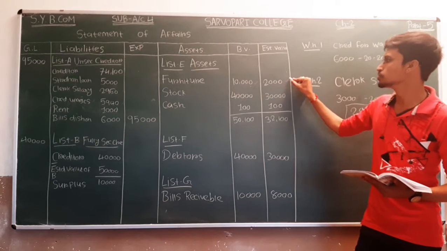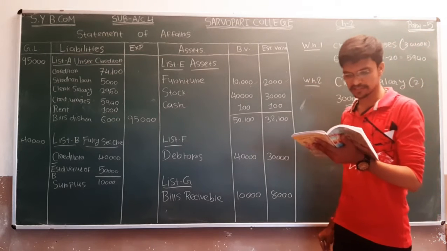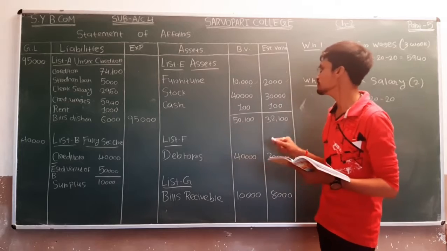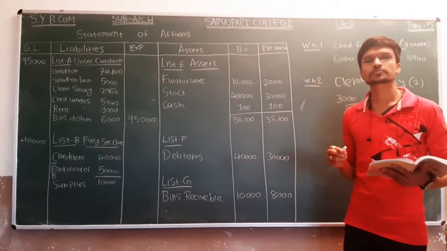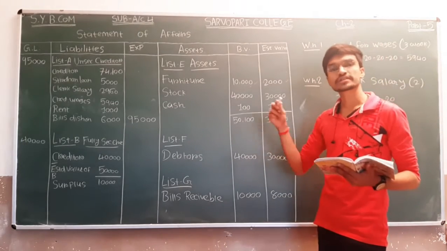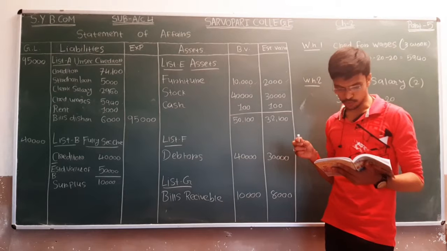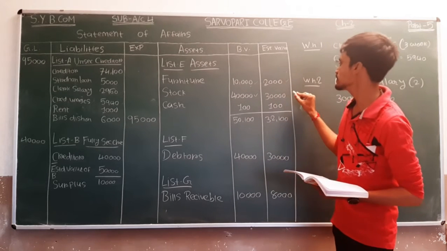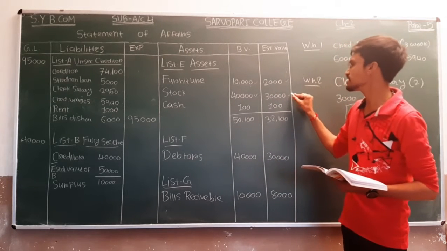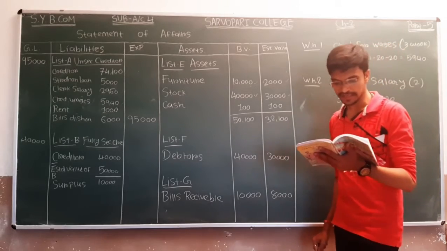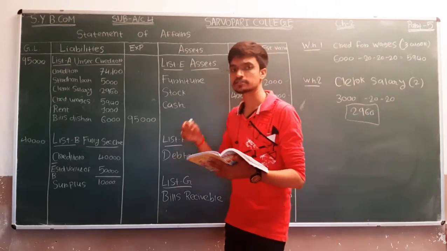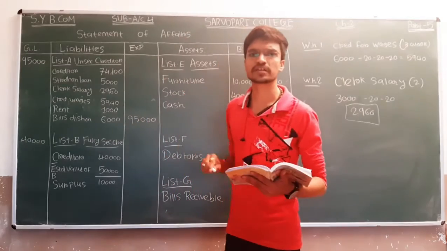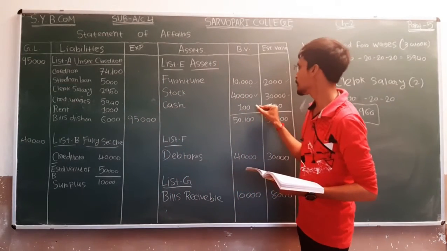Next asset comes, that is stock. So here we are given market price. Market price, that is also called estimated value, and book value. Book value is 40,000 and market price is the same as the estimated value, that is 30,000. Next asset we have is cash. Cash is 100 only. So both are the same. Book value is 100 and estimated value is 100.